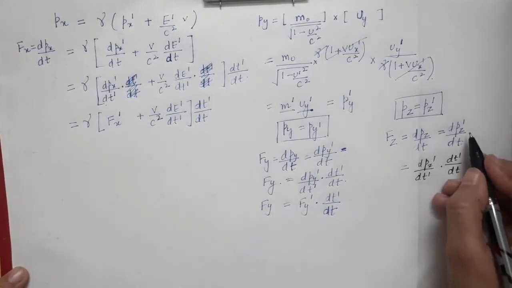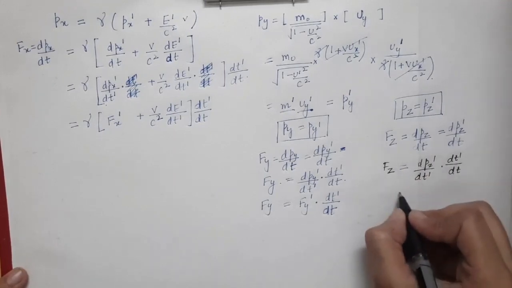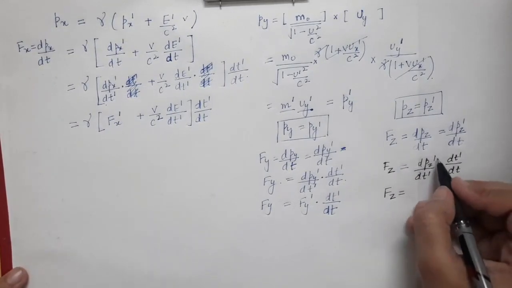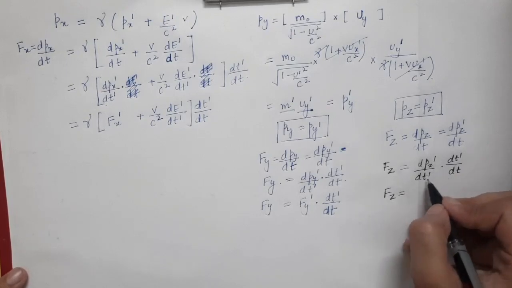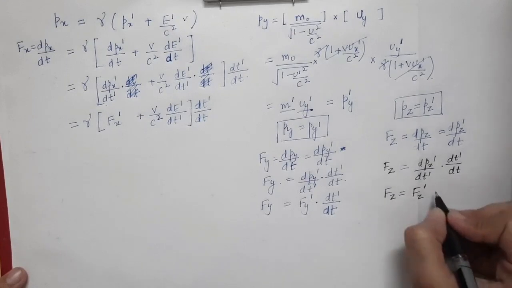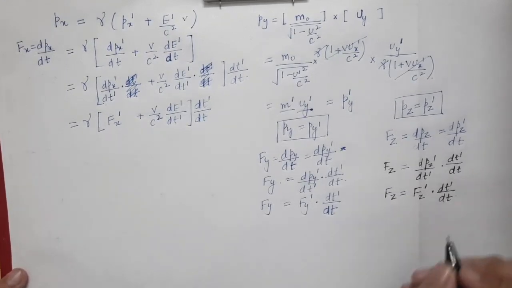So this will be just equal to the previous step. So fz will be equal to this expression, and in turn equal to, now dpz prime by dt prime is nothing but the z component of the force in S prime frame, times dt prime by dt.